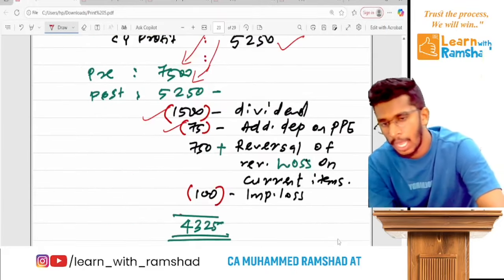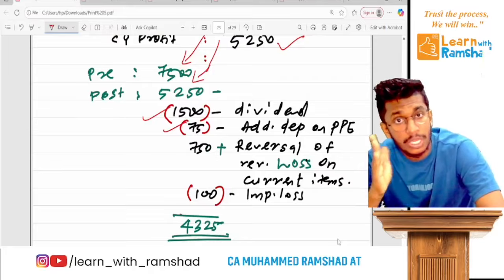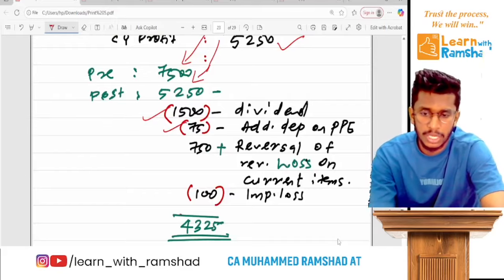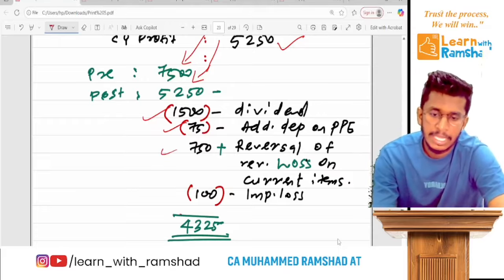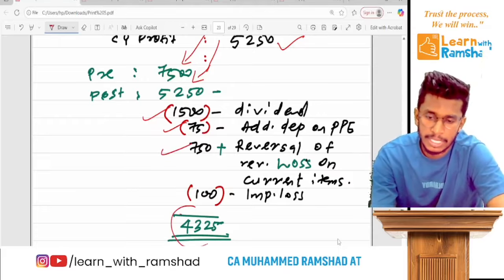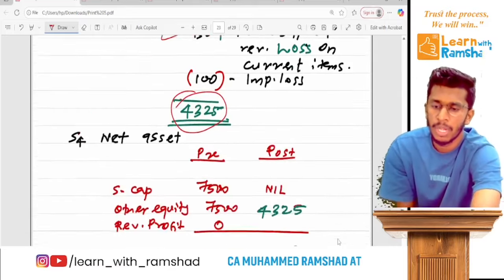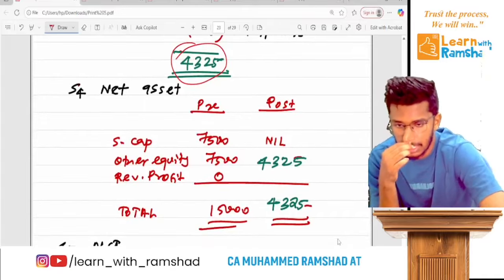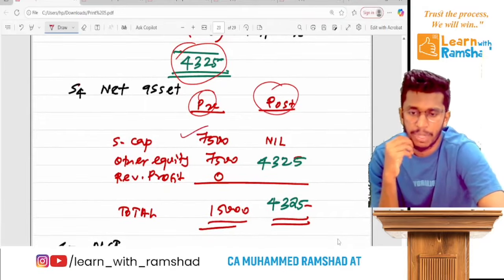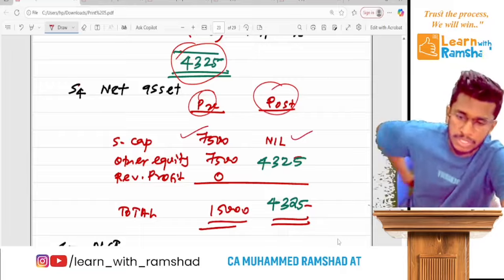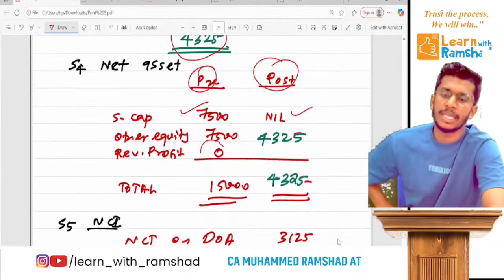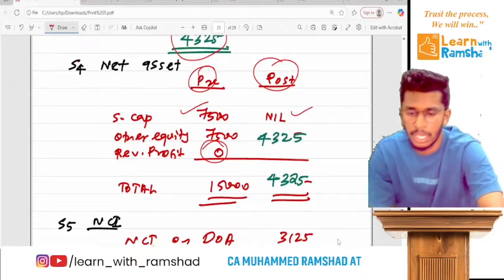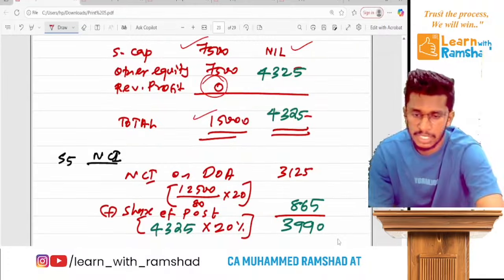Now, the revaluation loss on current item is reversed by adding 750. Then there is an impairment loss. Then you will get this amount, that is the post amount. Now when we take the net asset, pre column and post column, share capital will be in pre, no post, other equity, this is ready. Now actually we take revaluation profit, which is 0 here. So then you will get the total.